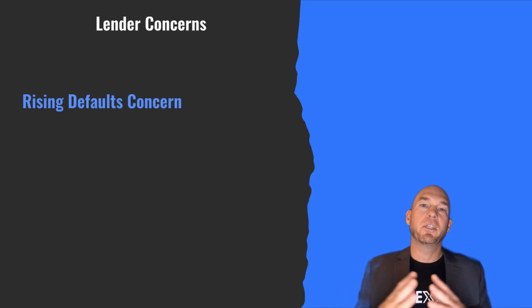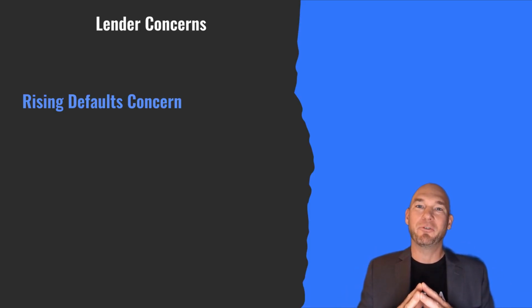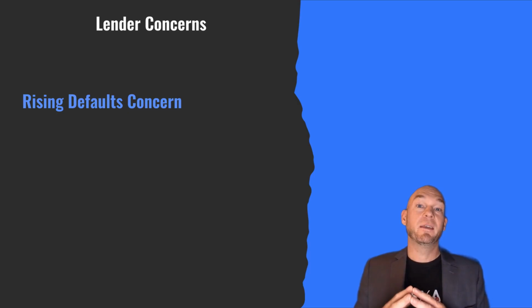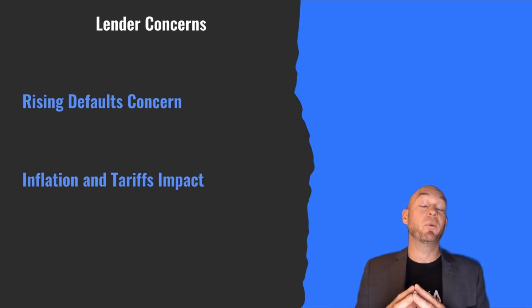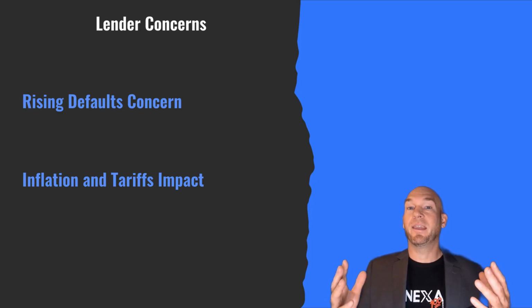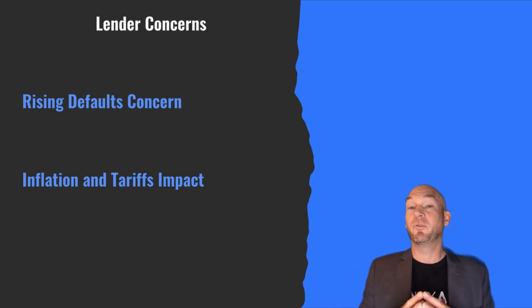Lenders are increasingly concerned about rising defaults and inflation. With foreclosure filings up 13%, the risk of borrower defaults is significant. Inflation and tariffs further complicate the landscape, prompting lenders to adjust risk premiums. These factors directly influence mortgage rates, impacting homebuyers and investors alike.